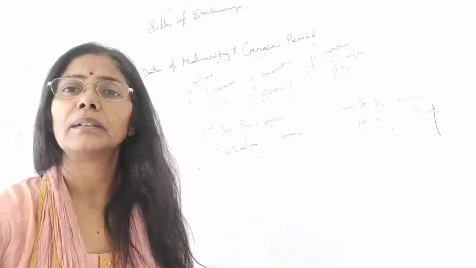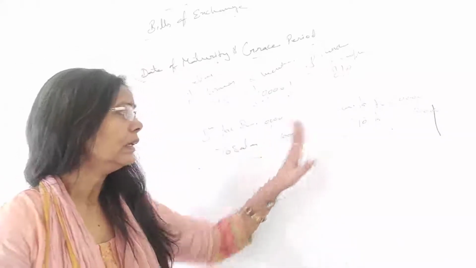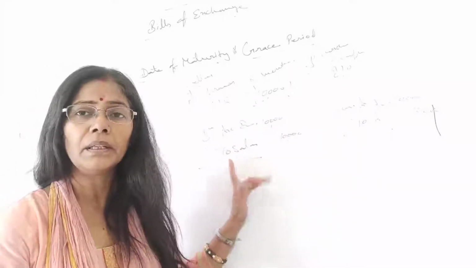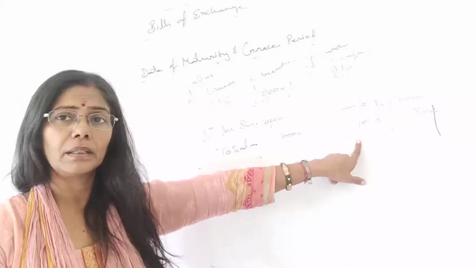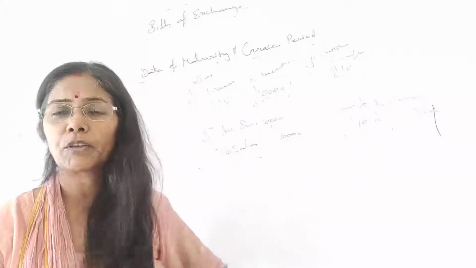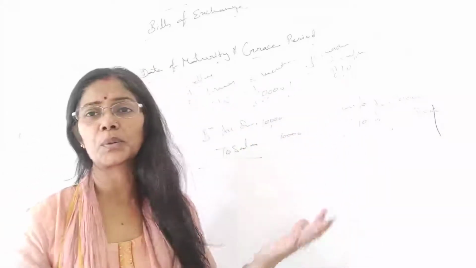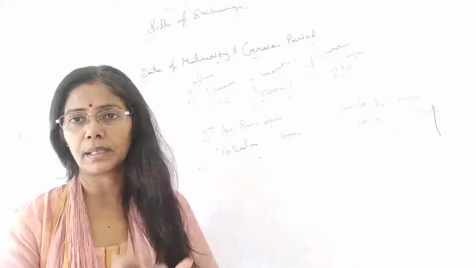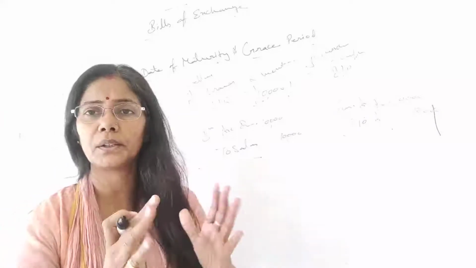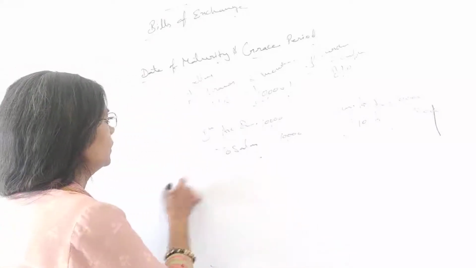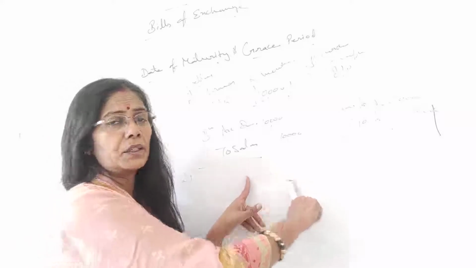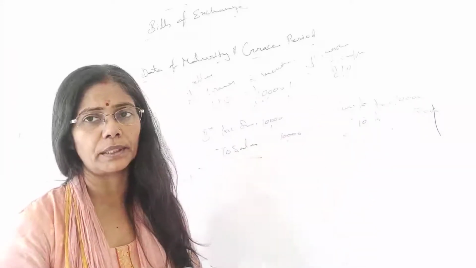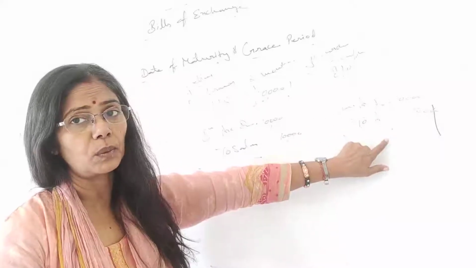Now next one. Here the sale and purchase has taken place. He has sold the goods but didn't get the money. So he requests Mr. B, right? He accepts a bill of exchange. Then he says, see, I don't know how to write, please help me and you write that. So Mr. A draws a bill. Drawing a bill means writing it. So he draws a bill and hands it over to Mr. B. There is no transaction of the writing and going there. So he accepts it now. Mr.